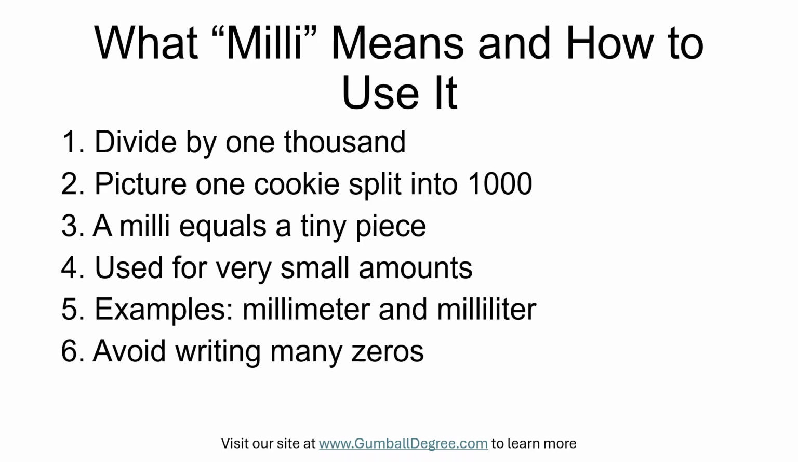Scientists and everyday tools use milli to talk about very small amounts, like a millimeter, which is 1,000th of a meter, or a milliliter, which is 1,000th of a liter. The prefix helps keep measurements neat, so we do not write lots of zeros, we just put the word milli